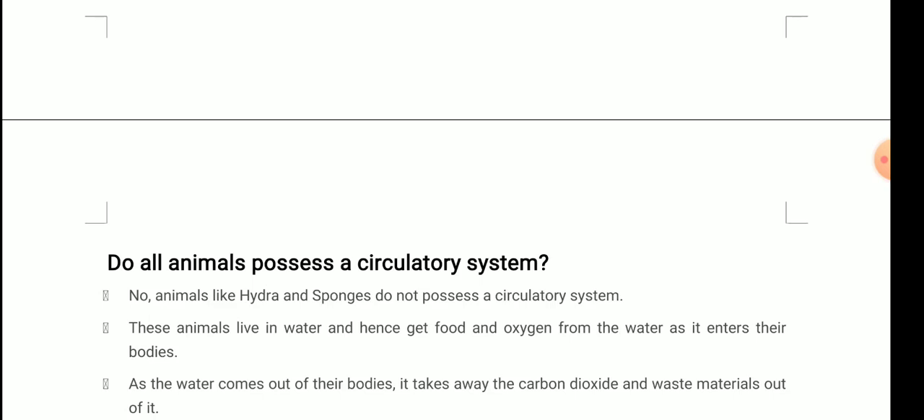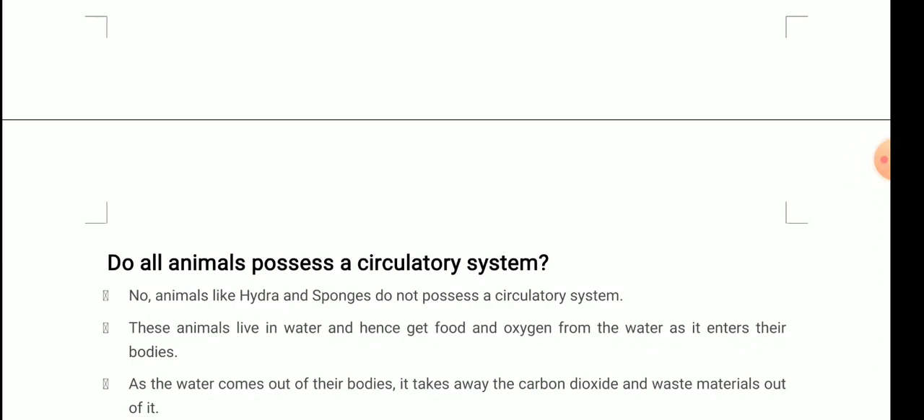Next is, do all animals possess a circulatory system? The answer is no. Animals like hydra and sponges do not possess a circulatory system. These animals live in water and hence get food and oxygen from the water as it enters their bodies. As the water comes out of their bodies, it takes away the carbon dioxide and waste materials. Very important, students: do all animals possess a circulatory system? No. Some have a very simple body organization. As you know, human beings have a very complex body organization, but some animals like hydra and sponges do not possess a circulatory system.